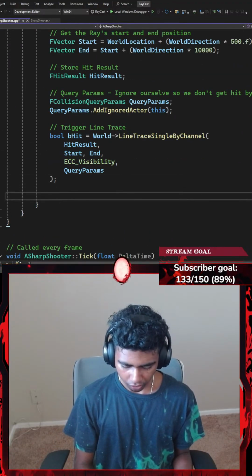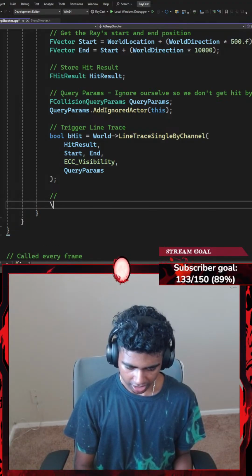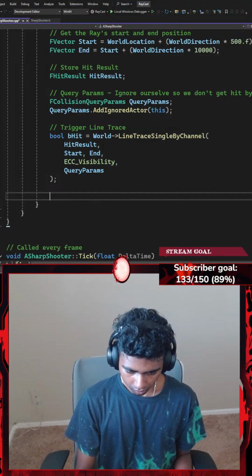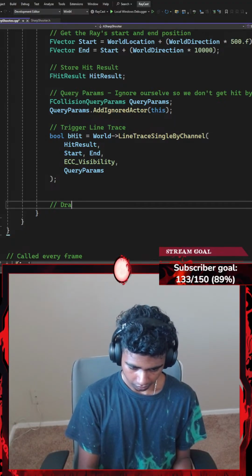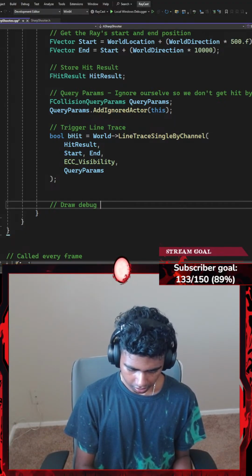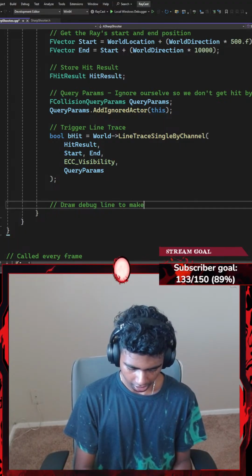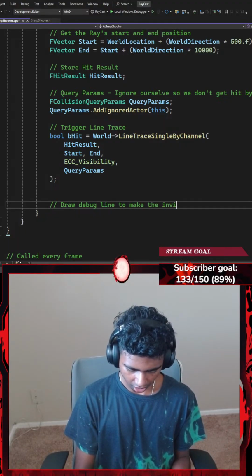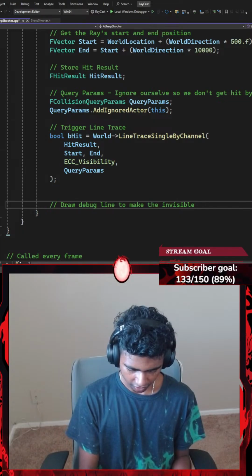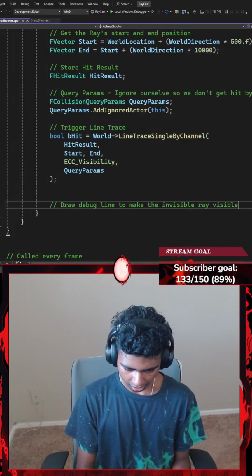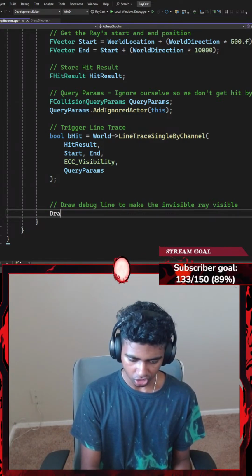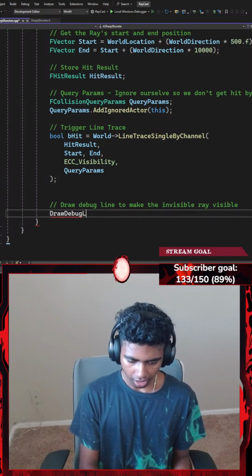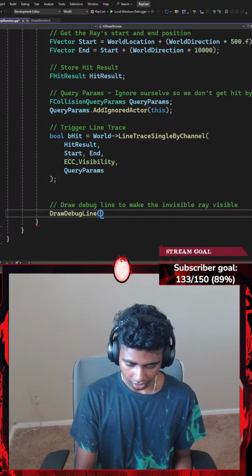Okay, now next up, I'm gonna go ahead and add another comment that says something like, draw debug line to make the invisible ray visible. So I'm gonna make my invisible ray visible by using the draw debug line function.